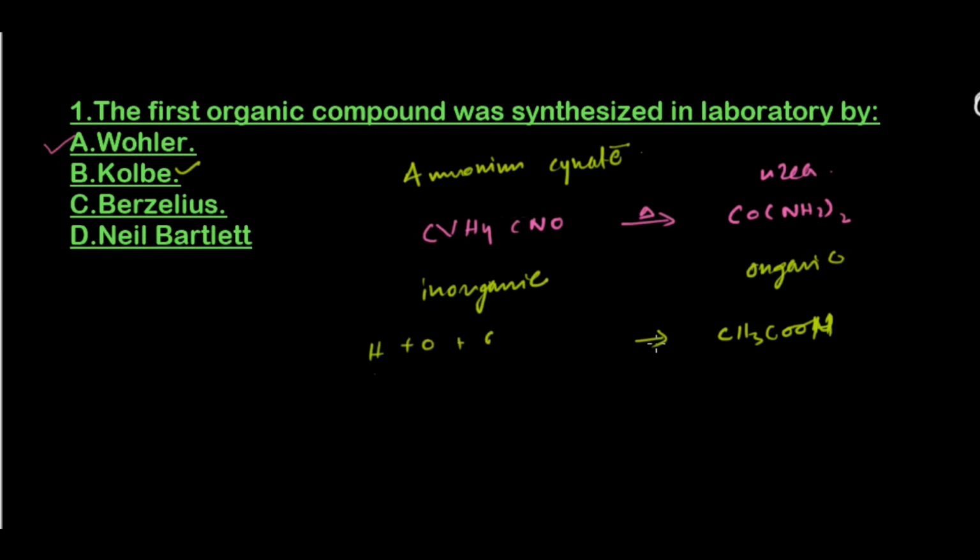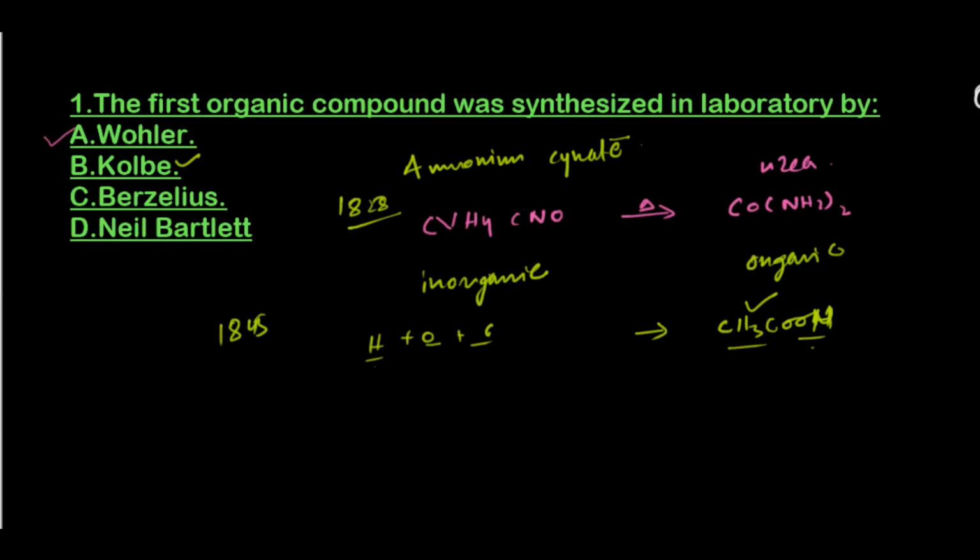These substances together, he created acetic acid in the laboratory in around 1845. The good thing about Kolbe is he actually synthesized it. He took three different materials and made them into an organic substance, which is acetic acid. So he was the first one who synthesized in the laboratory, and Wohler just converted one inorganic into organic. So that's quite unique.